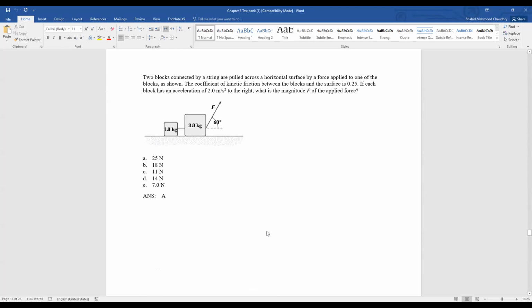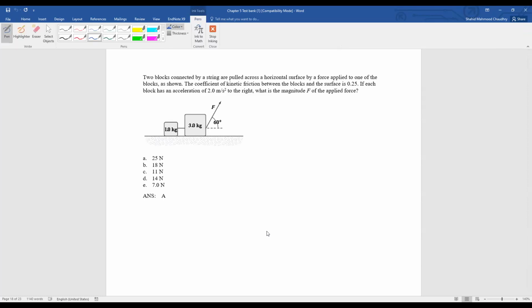Now see this problem. Two blocks connected by a string are pulled across a horizontal surface by a force applied to one of the blocks. The coefficient of kinetic friction, which is the friction when the body is moving, between the blocks and the surface is 0.25.